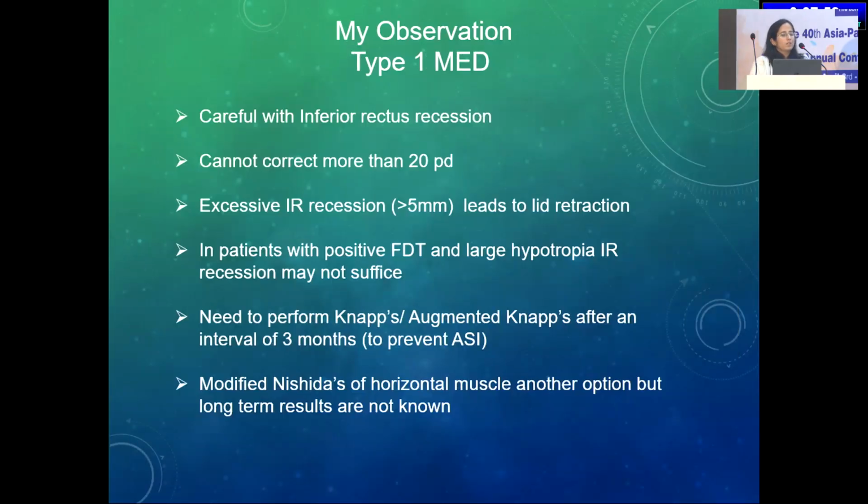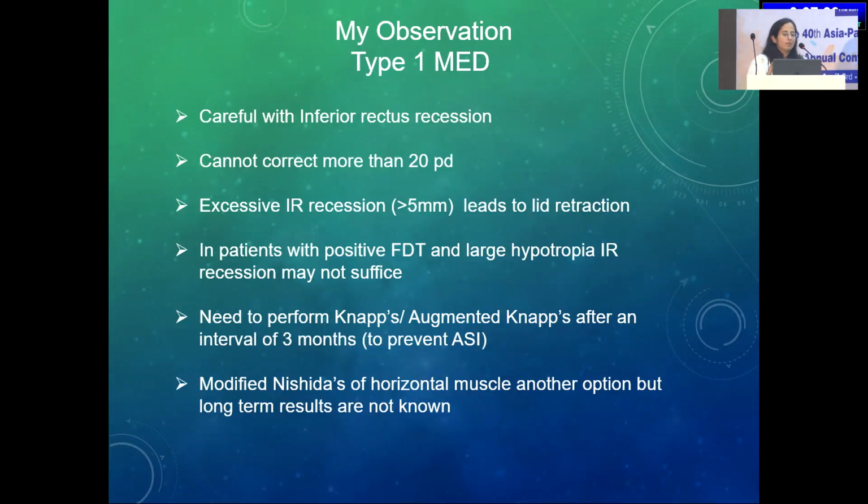In my observation, one has to be careful with inferior rectus recession. Inferior rectus recession per se cannot correct more than 20. Each millimeter of inferior rectus recession corrects around 3 to 3.5 prism diopters of the vertical deviation. Excessive inferior rectus recession can lead to lid retraction.